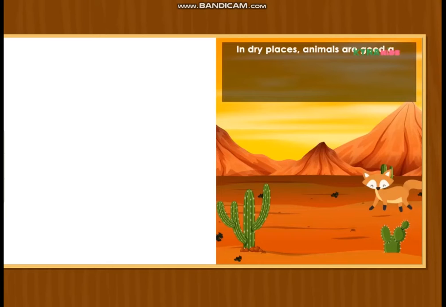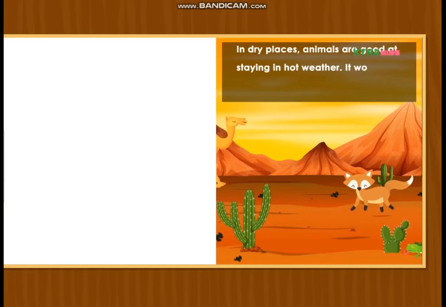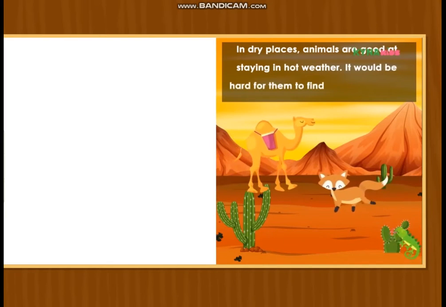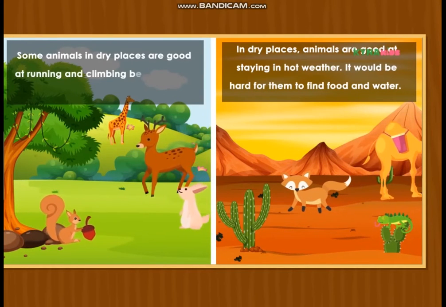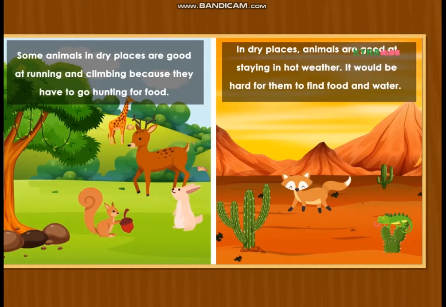In dry places, animals are good at staying in hot weather. It would be hard for them to find food and water. Some animals in dry places are good at running and climbing because they can go hunting for food.